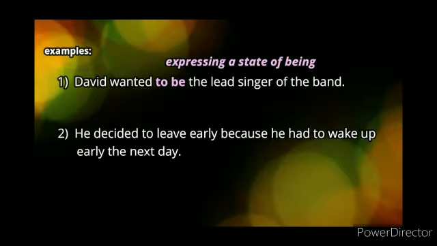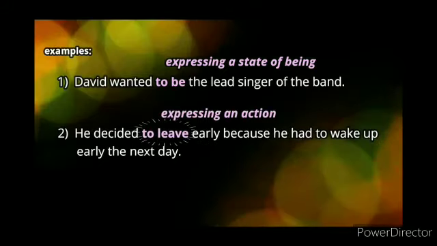Now let's see the second sentence. He decided to leave early because he had to wake up early the next day. Now it is very much clear how to identify an infinitive in your sentence. You have to just see to. To leave. It is expressing an action in this sentence. He decided to go.